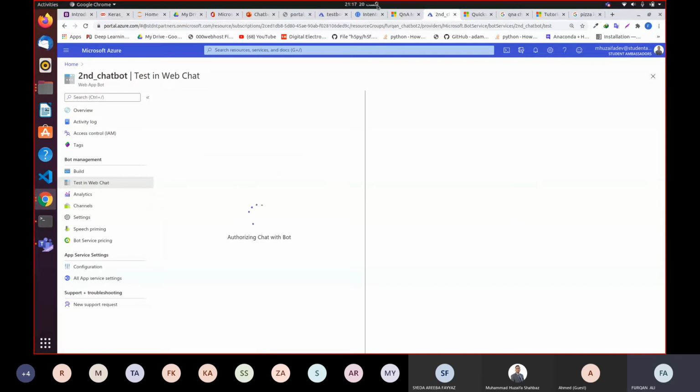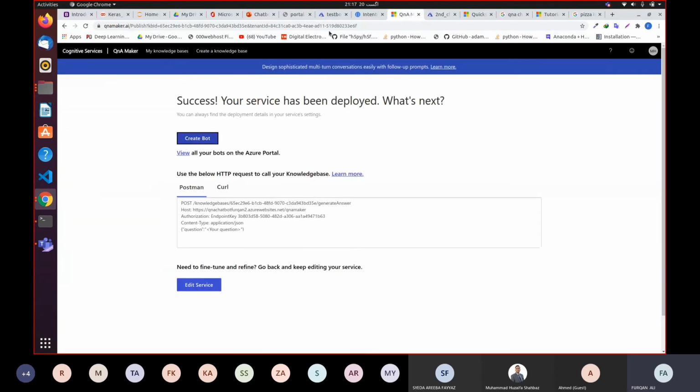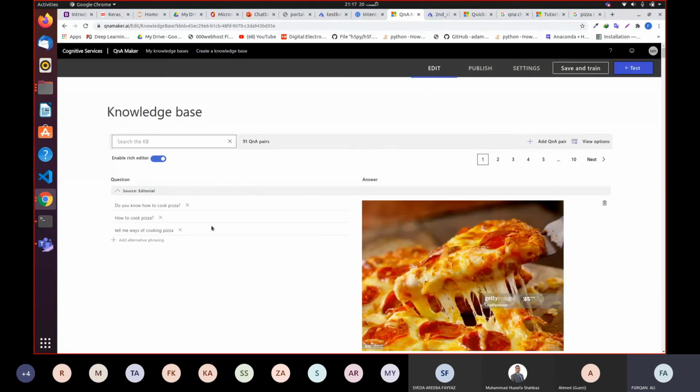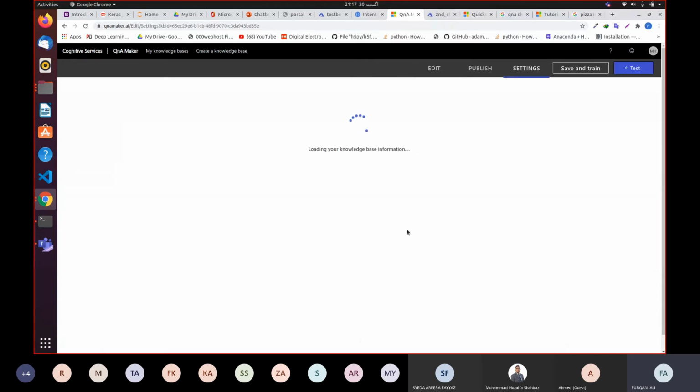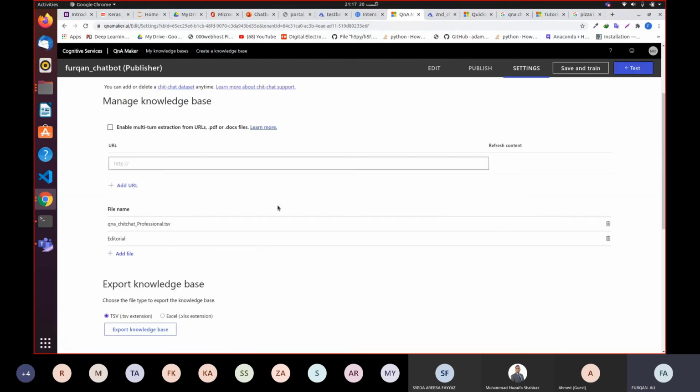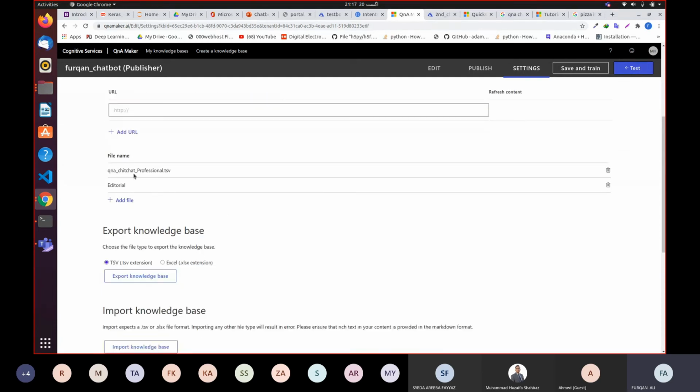So maybe this time it will work. I don't think so. Hey, echo. Why is it doing echo again and again? Let me edit the service. Let me go to settings and see if there is something wrong.